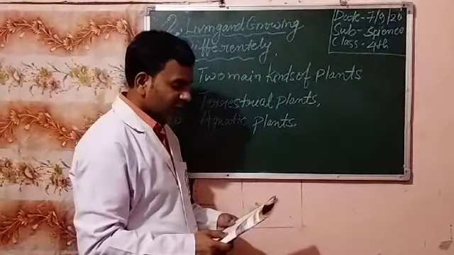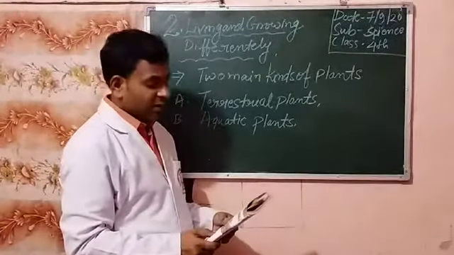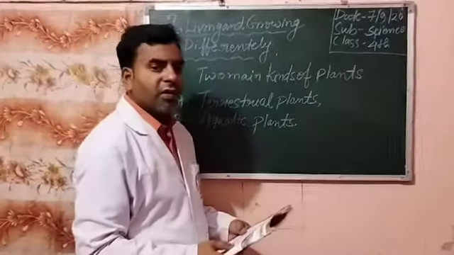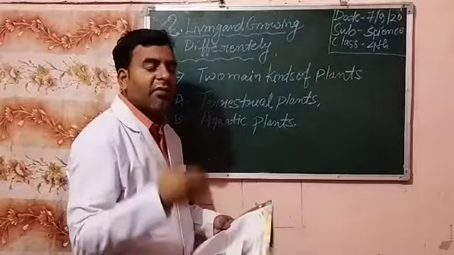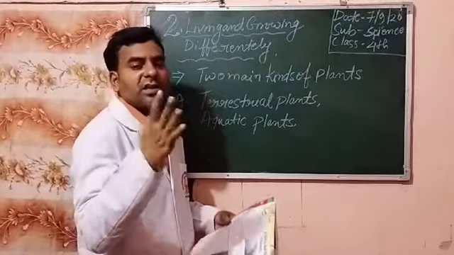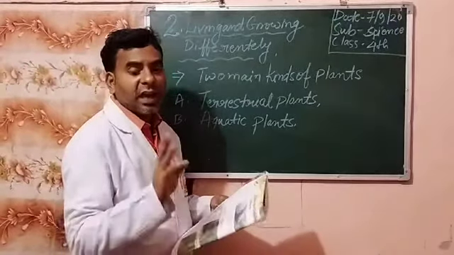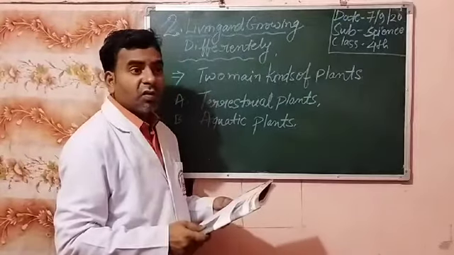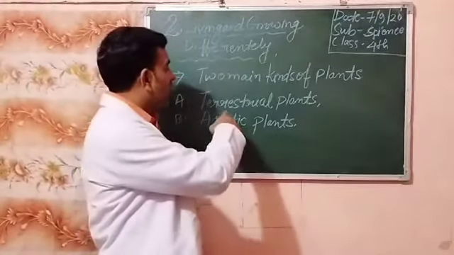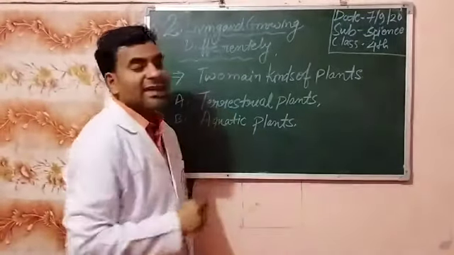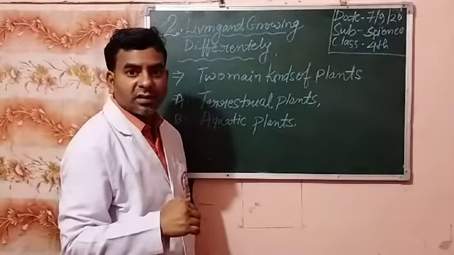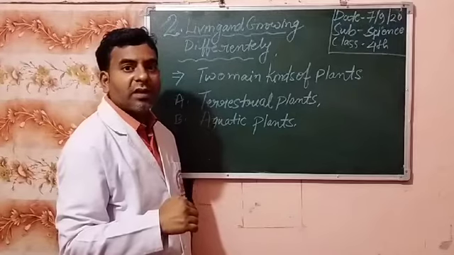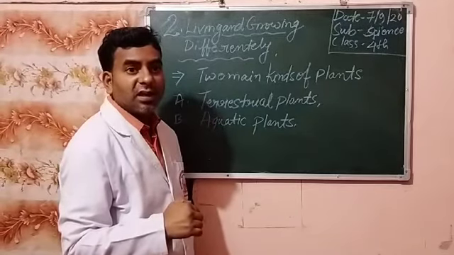And aquatic means those plants that grow in water, underwater or floating on water. Any type of water plant is an aquatic plant. First I take terrestrial plants. There are 3 or 4 different types of terrestrial plants.